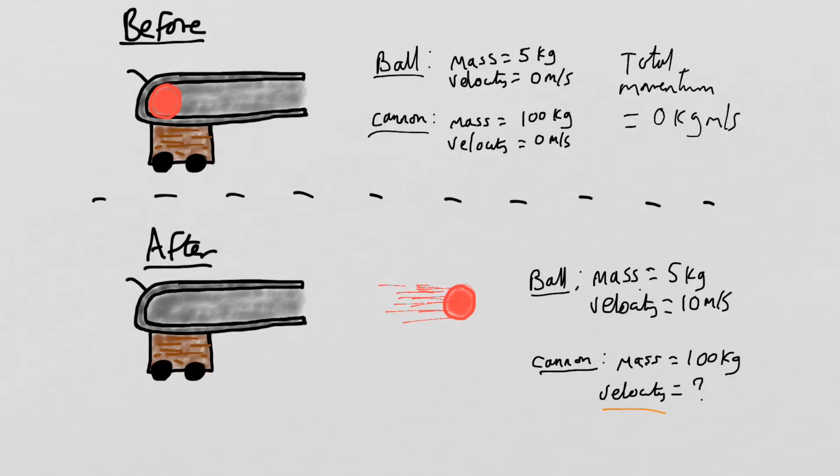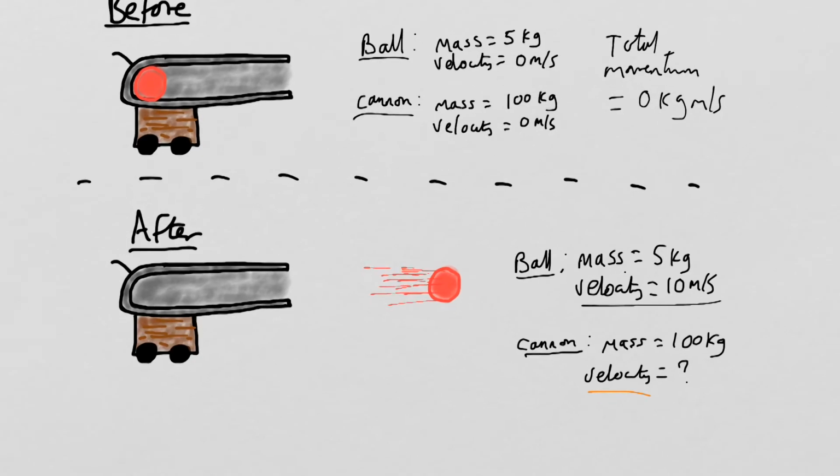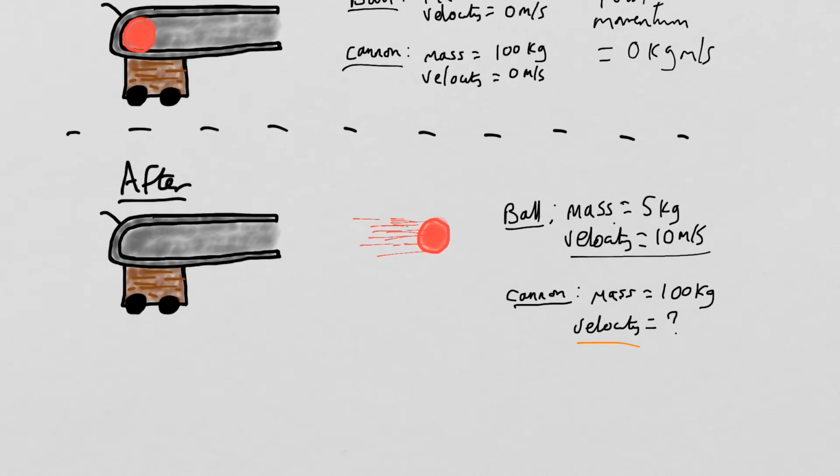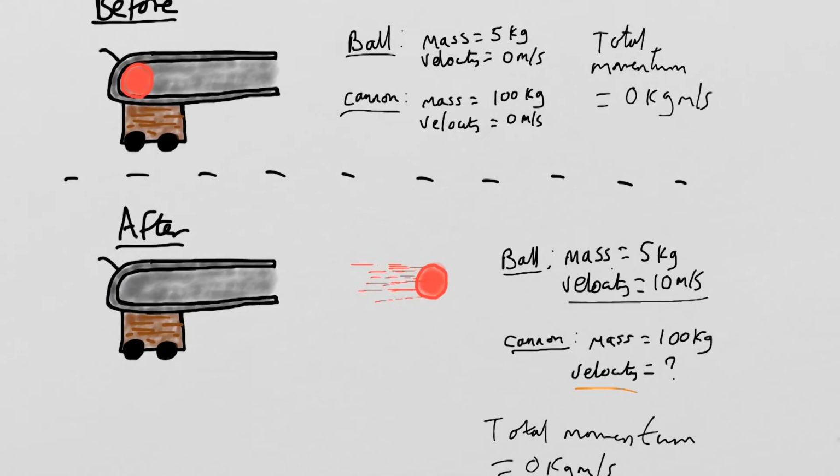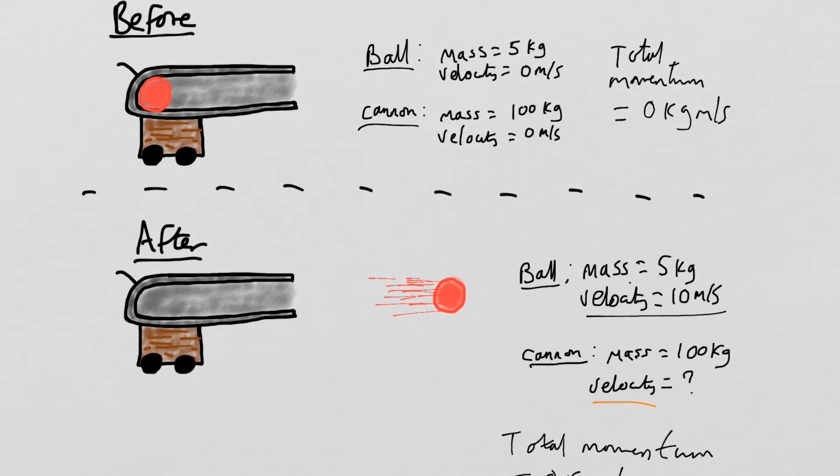Afterwards, the cannonball is fired at a velocity of 10 meters per second. Well, the cannon is going to move backwards in the opposite direction because the momentum has to be conserved. If the total momentum before this explosion is 0, then the total momentum after has to also equal 0. So let's have a look at how we can calculate the recoil velocity of the cannon.